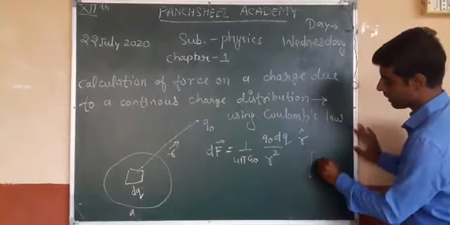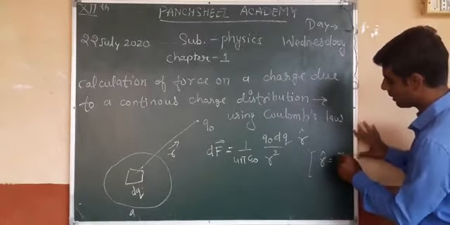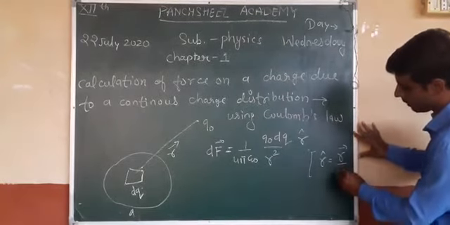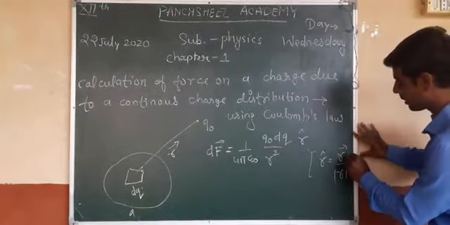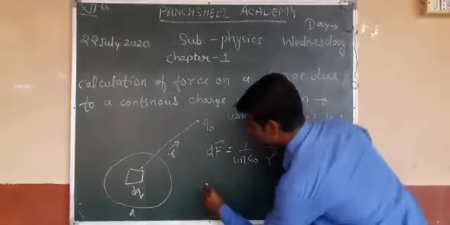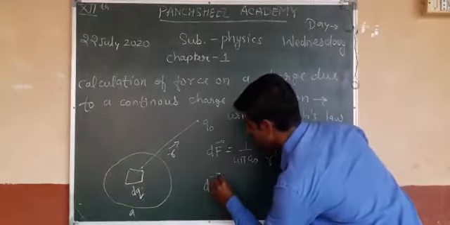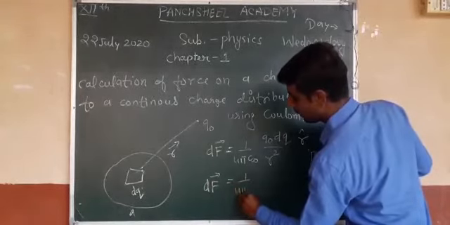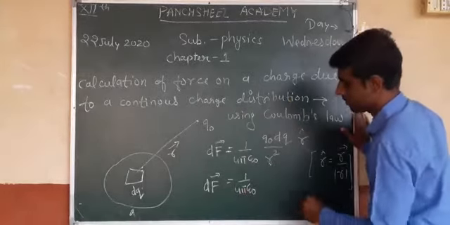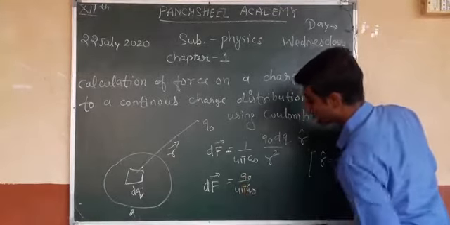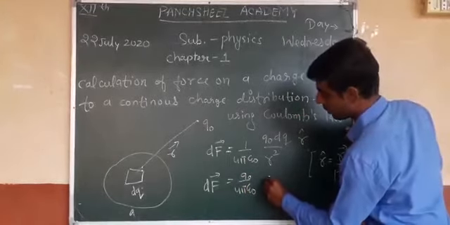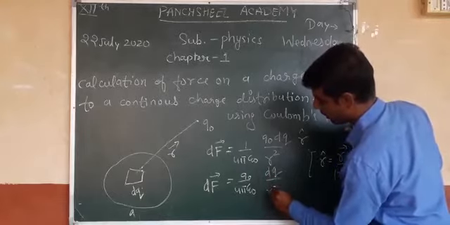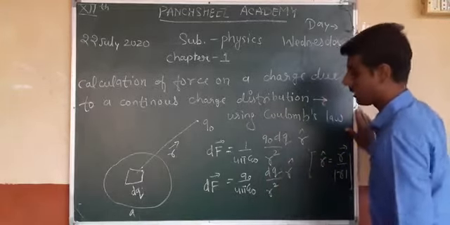This r cap is the unit vector, and the value of r cap equals r vector upon mod of r. So dF equals 1 upon 4 pi epsilon naught, Q naught into dq upon r square, into r vector upon r cube.